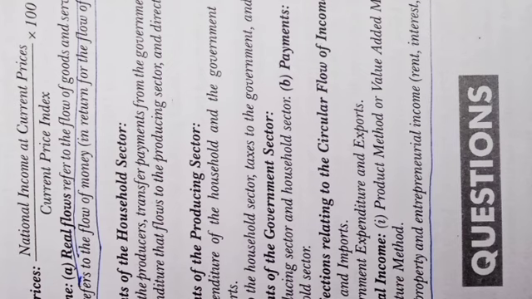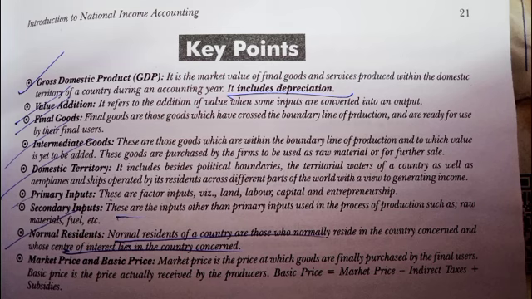Methods of estimating national income. One है product method or value added method, second है income method, third है expenditure method. अब operating surplus: sum of the property and entrepreneurial income, rent, interest, profit within the domestic territory of the country. Gross domestic product, GDP: it is the market value of final goods and services produced within the domestic territory of a country during an accounting year.